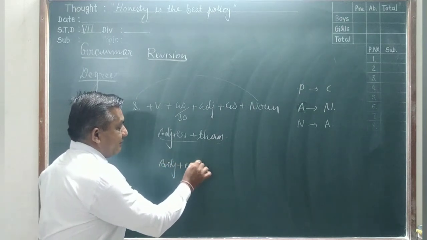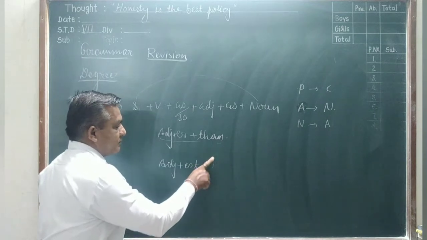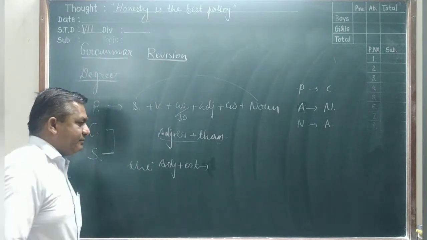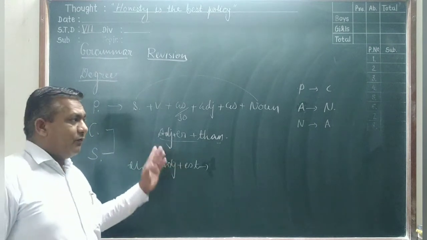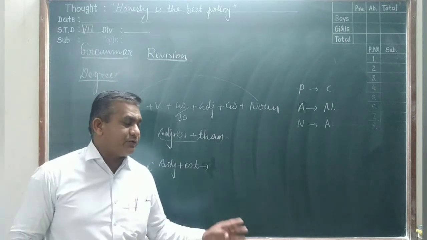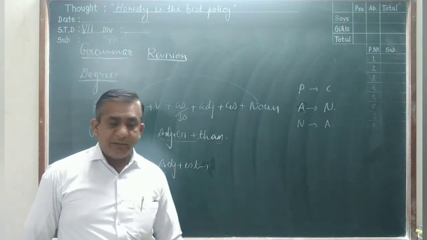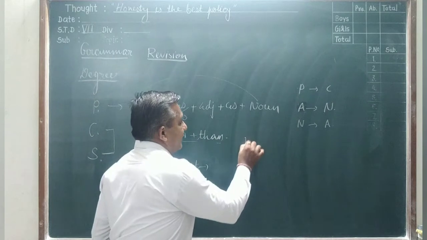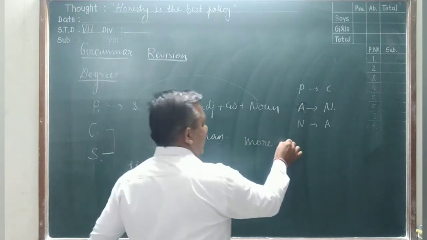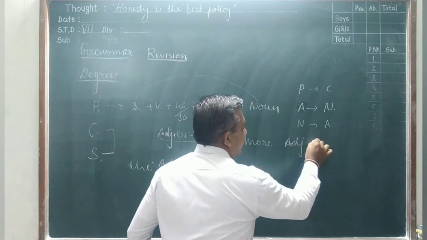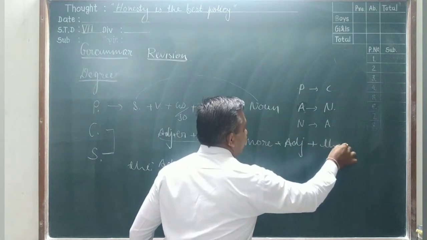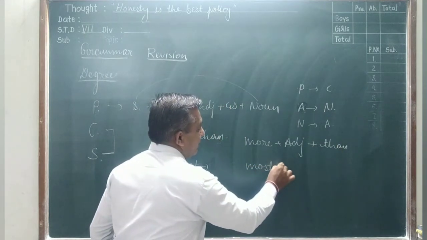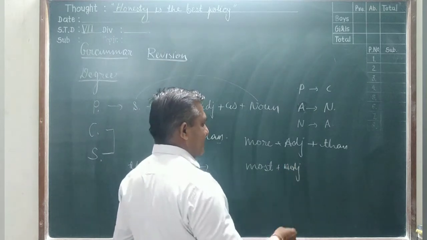That is all. And further, when the word has two or more long syllables, for example beautiful, harmful, comfortable, then in the comparative degree we use more before the adjective, like more comfortable than. And in the superlative we use most plus the same adjective. No change in the adjective.